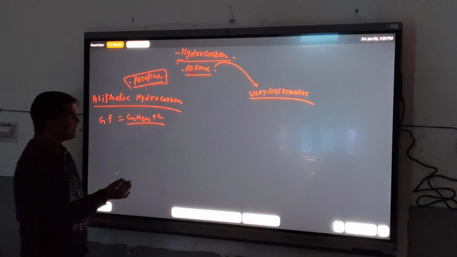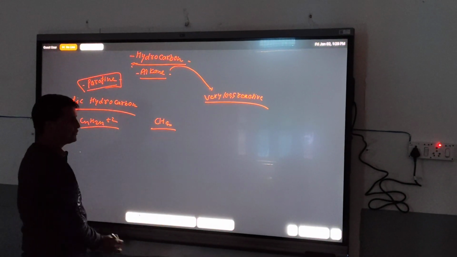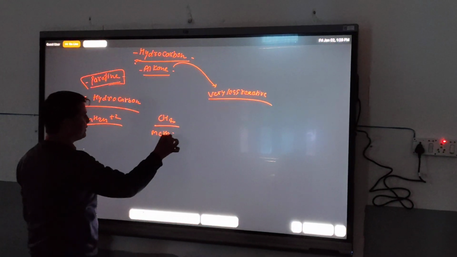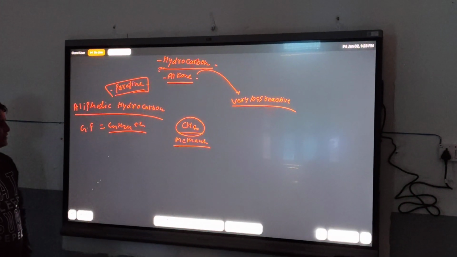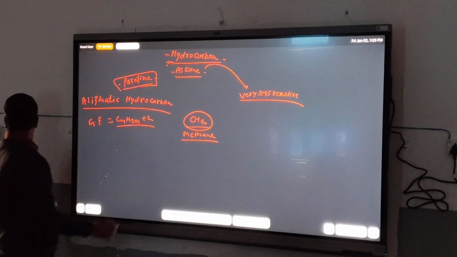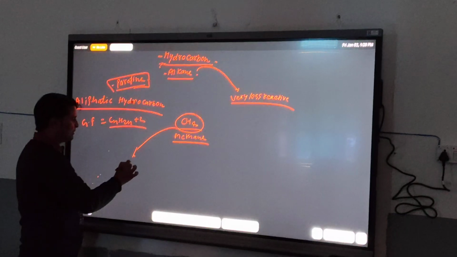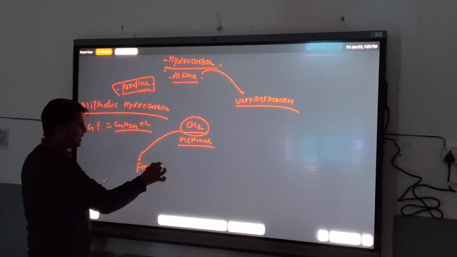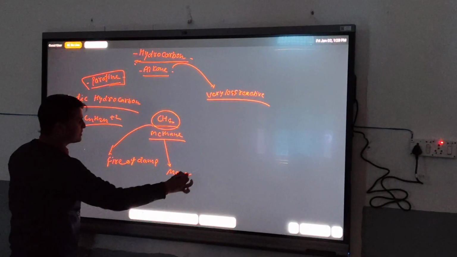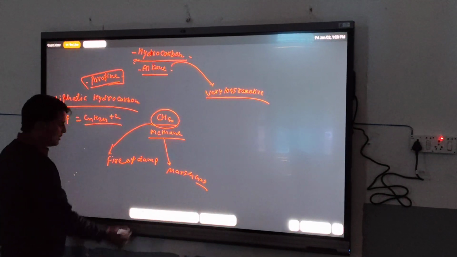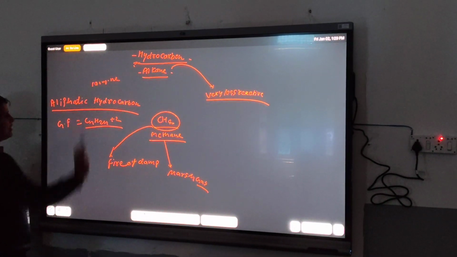If we take the example of the simplest alkane, this one is methane, CH4. The molecular formula of methane is CH4. First of all, something about CH4. CH4 is commonly known as fire damp, and also known as marsh gas. Everybody knows about this. This one is also known as marsh gas or fire damp.